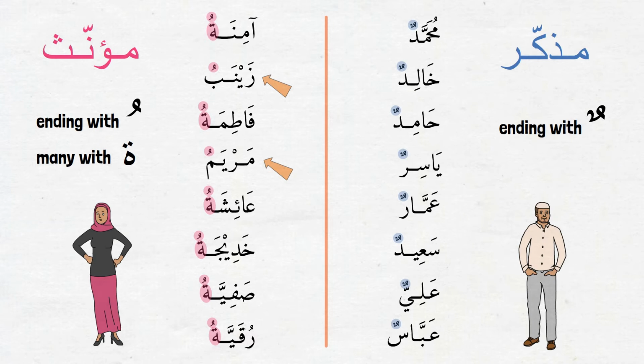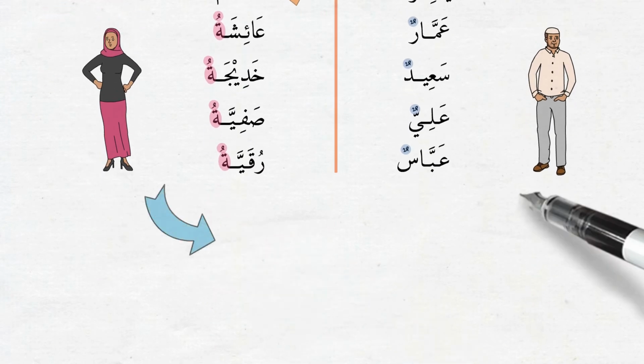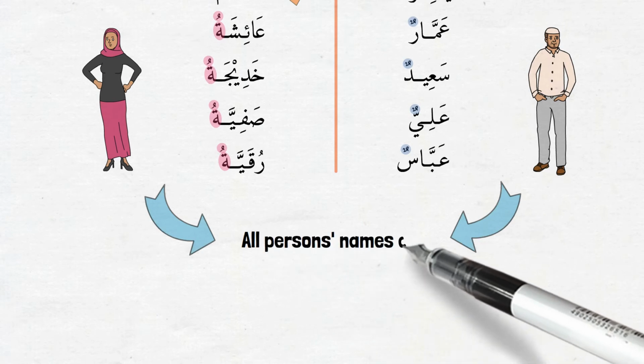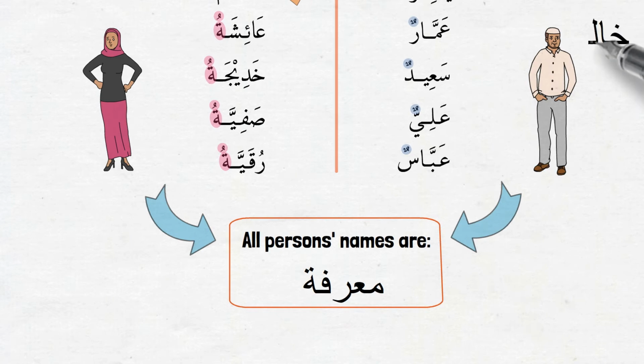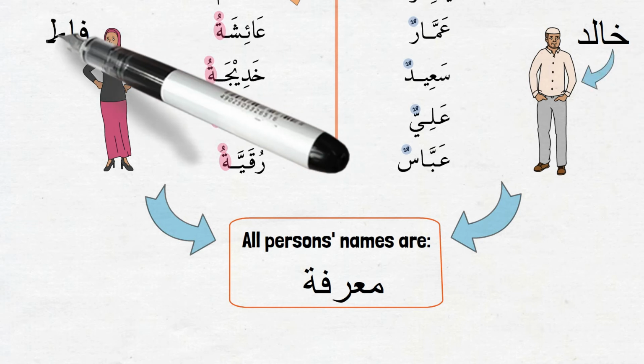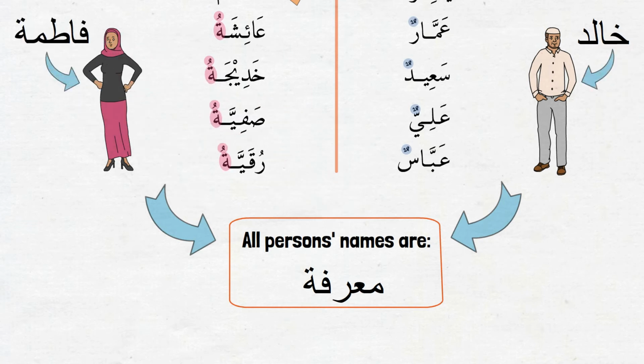And one important rule that we should keep in mind is that persons' names are always ma'rifah, definite ism in Arabic, whether or not they end with tanween. Because when we use these ism, for example, when we say Khalidun or Fatimatu, we already know whom we are talking about. That is why they have to be ma'rifah.